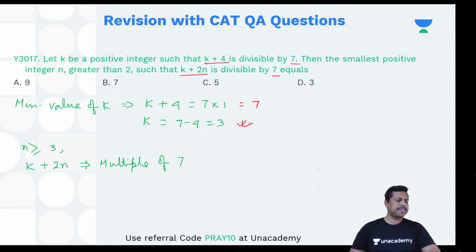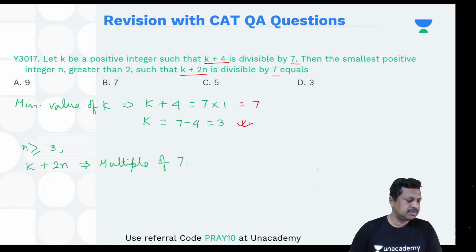Is it okay, Rahul? Please respond if it is all right. All right. So the minimum value of k will be 3. Very good, Rahul.